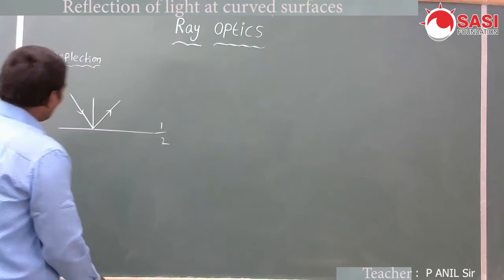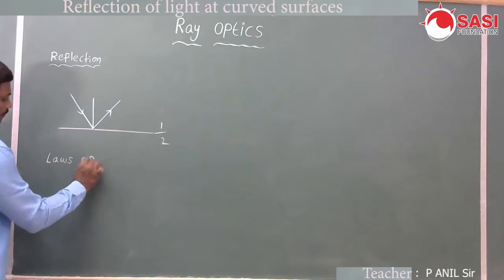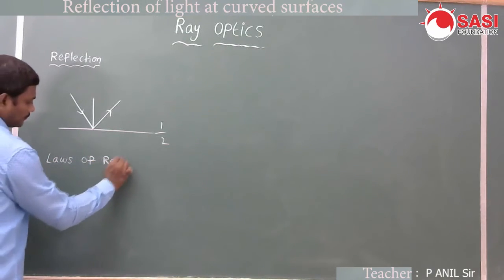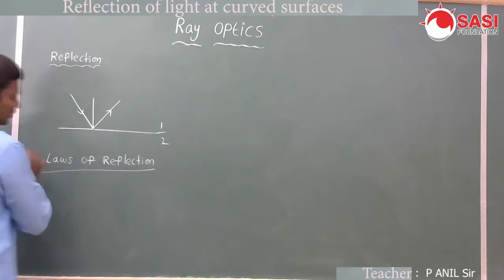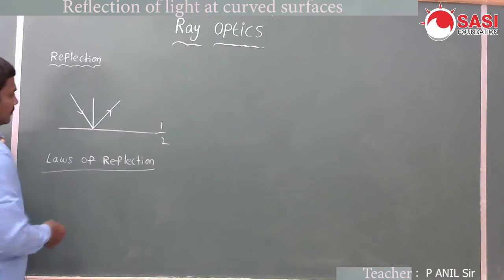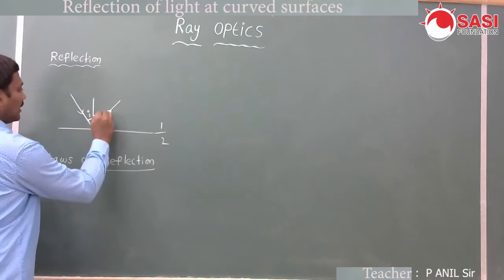Here we want to know the laws of reflection. There are mainly two laws of reflection. This is the angle of incidence and this is the angle of reflection.